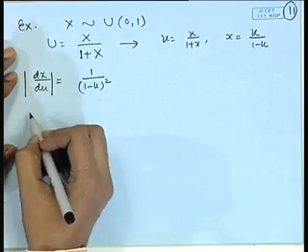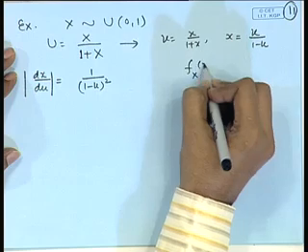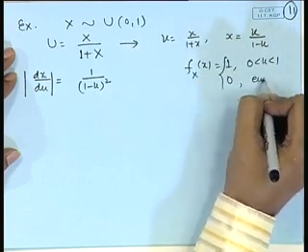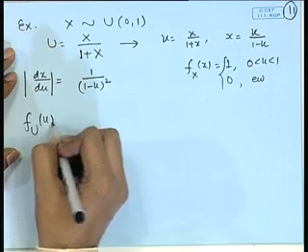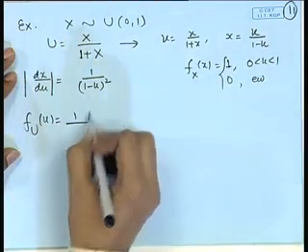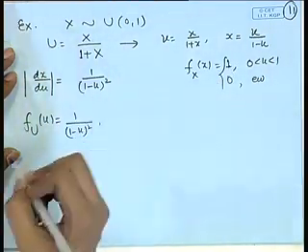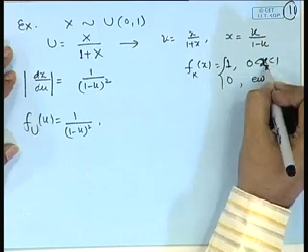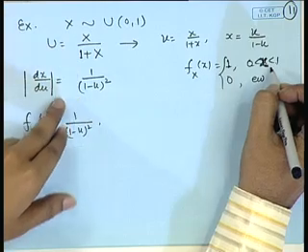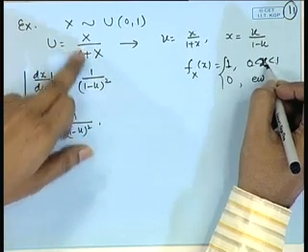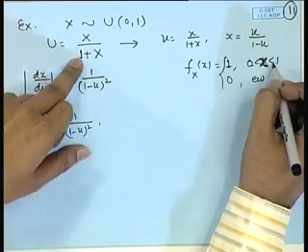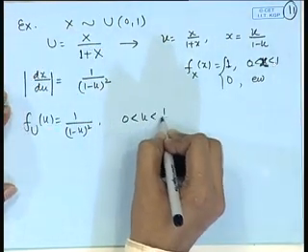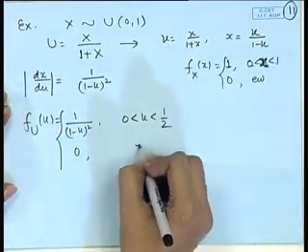So, here the density function of x is 1 for 0 less than x less than 1. So, the density function of u is obtained as 1 into 1 by 1 minus u whole square. What will be the range when 0 less than x less than 1? So, when x is 0, u is 0, when x is 1, then u is half. It is a strictly increasing function. So, 0 less than u less than half, and it is 0 elsewhere.